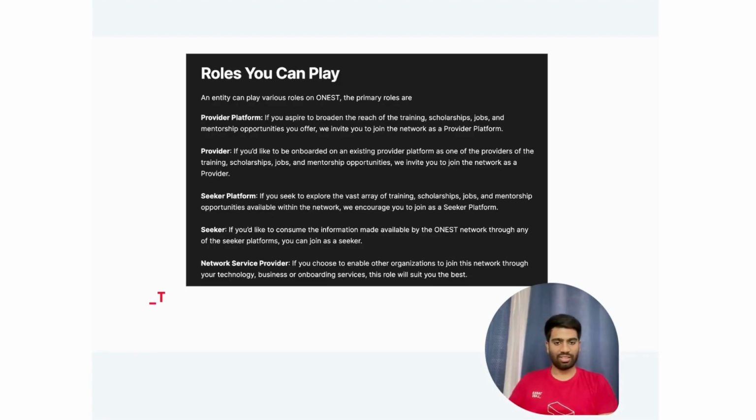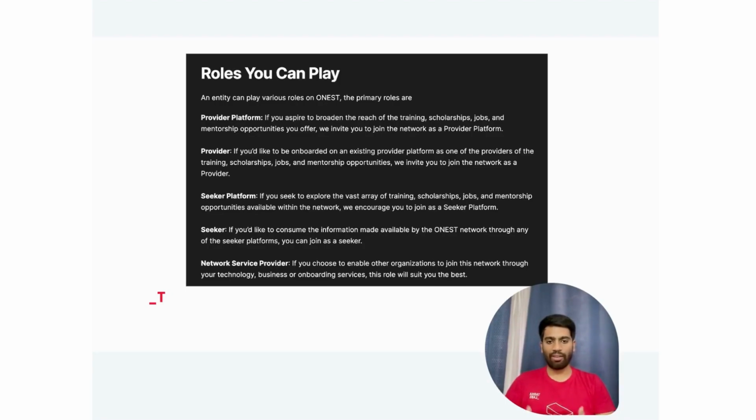Now, for the seekers, this is where individual learners and job seekers come into play. If you are a student seeking a scholarship, you can tap into the network to discover opportunities that align with your academic interests and career goals.